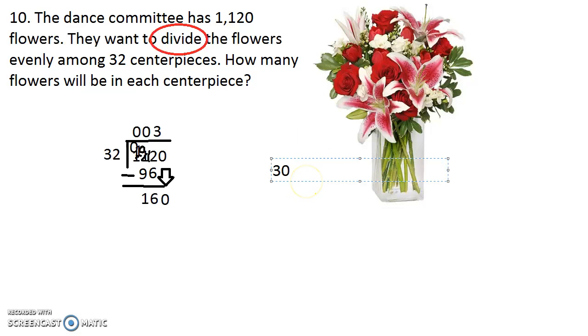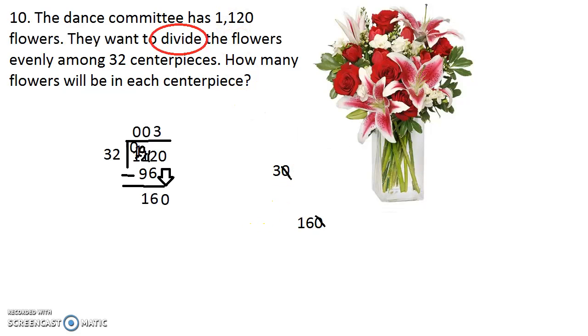So 30 going into 160. Actually, here's another little cheat for you guys. Since I'm working with whole numbers of zeros, I can just cross my zeros off. So how many times can 3 go into 16? That's way easier, right? Because we know that 3 times 5 is 15.